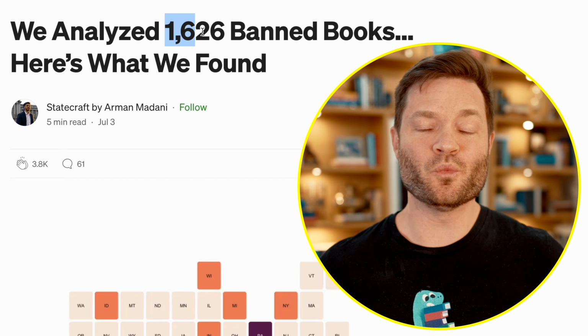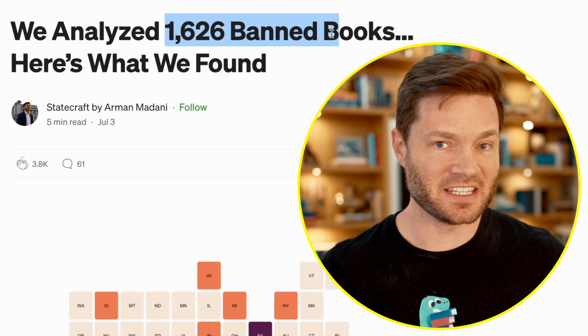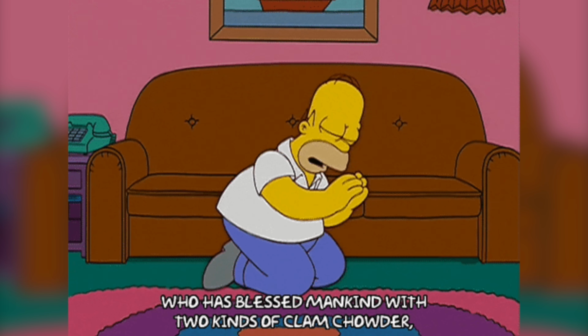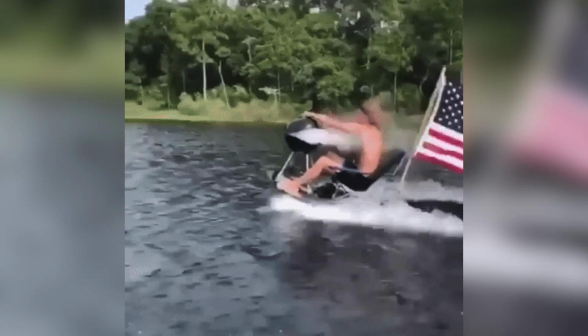And what's more interesting than the 1,600 irregularly banned books this year? Because irregular books are not the ones that were removed because they were too violent or sexual. They were removed for ideological reasons. So we're going to deep dive into the data about what was removed to see if we can learn something about the ideology of America.